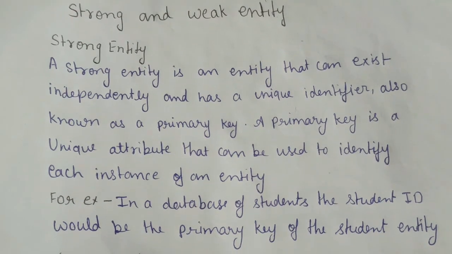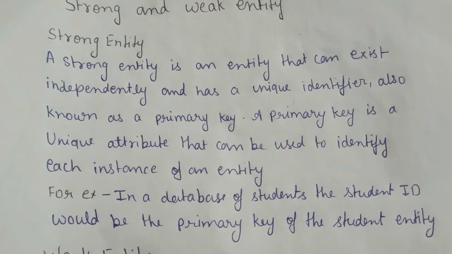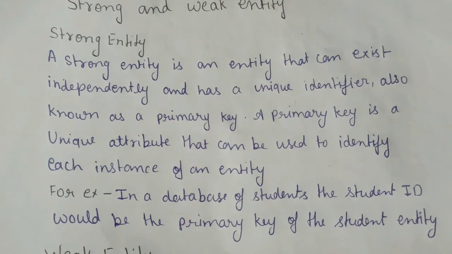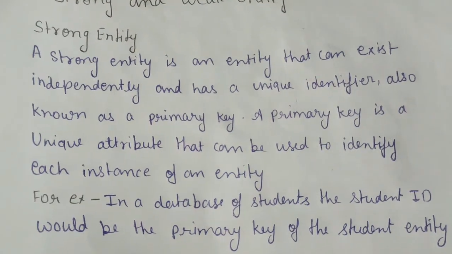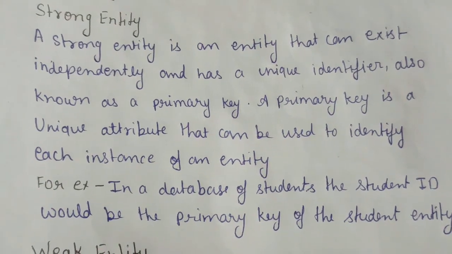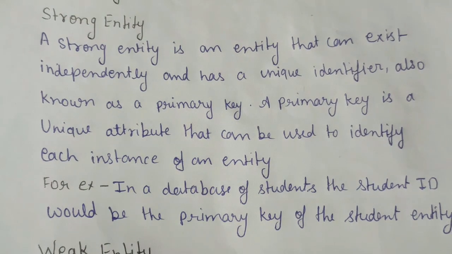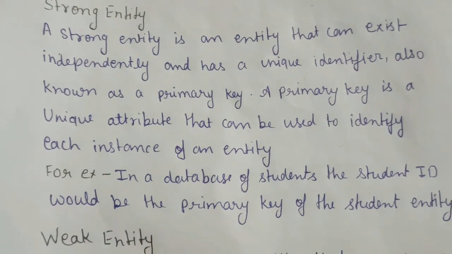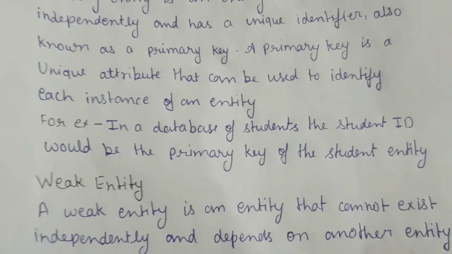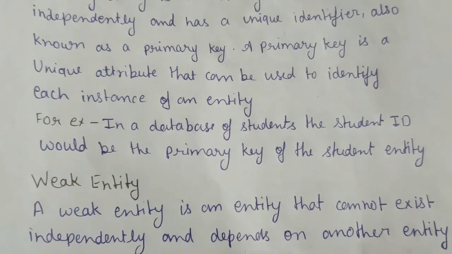Strong and weak entity. A strong entity is an entity that can exist independently and has a unique identifier, also known as a primary key. A primary key is a unique attribute that can be used to identify each instance of an entity. For example, in a database, the student ID would be a primary key of the student entity.